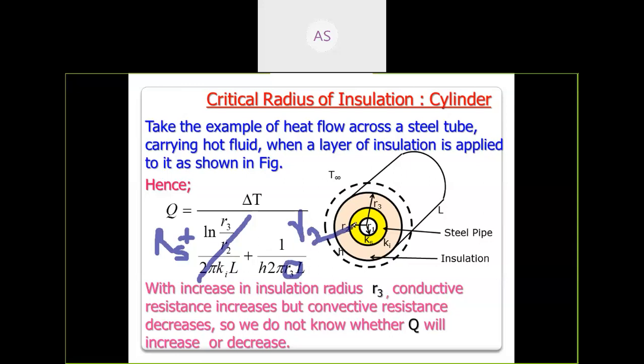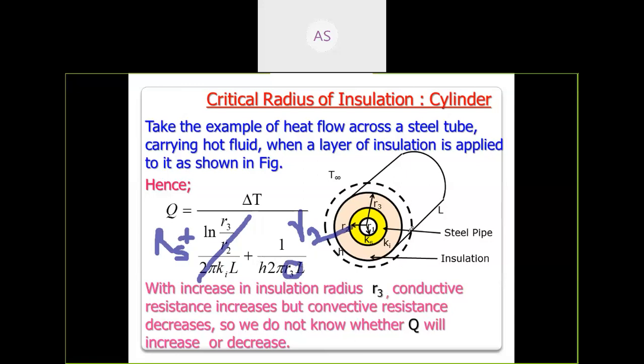Getting this, all of you? If insulation is not there, means directly this R2 portion is exposed to air. Is it correct? This R2 portion is exposed to air, means R2 will be there, not R3. Why is R3 here?